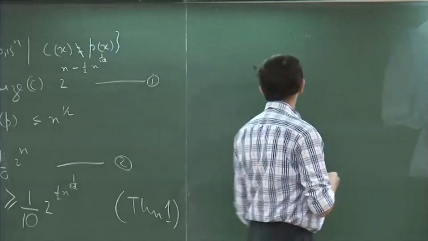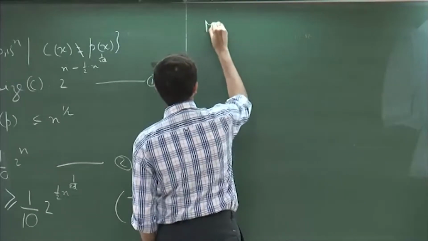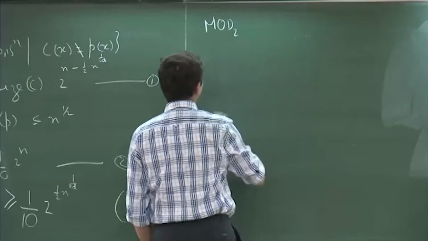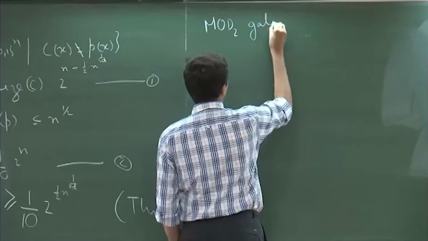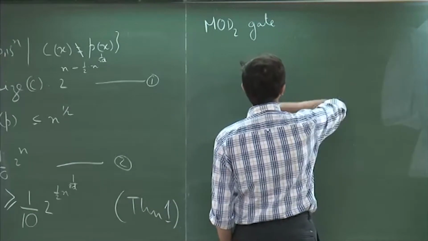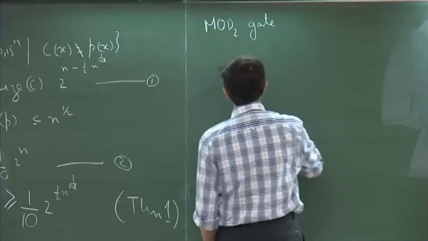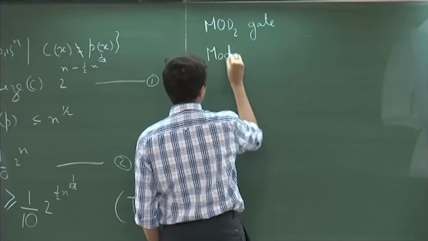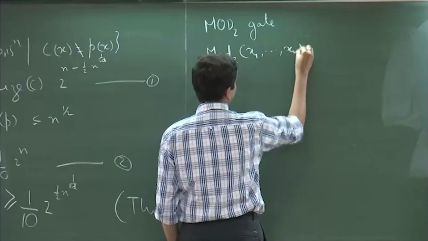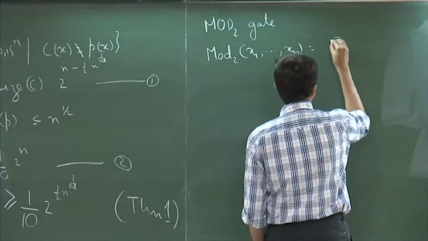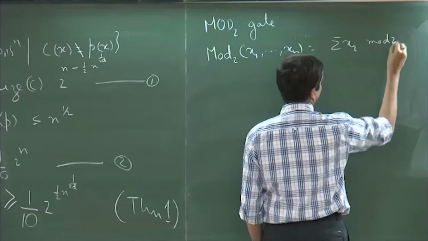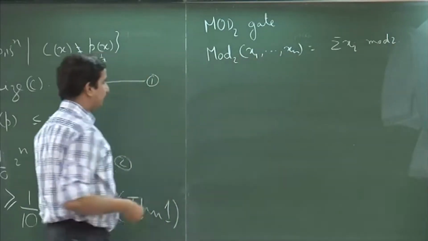Let us say I define a mod 2 gate as one that, given inputs x 1 to x n, just outputs sigma x I mod 2. And we can also generalize this.